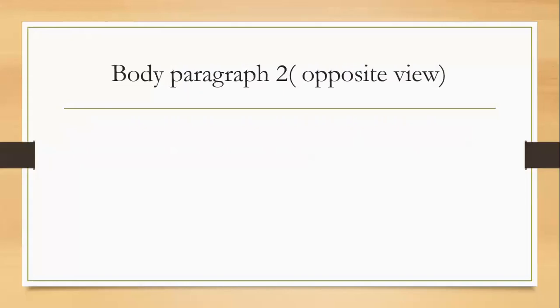In body paragraph number 2, we need to discuss the opposite view because we have taken the partial agreement. If you have chosen this side, if you're on the fully agreement side, then you don't need to discuss the opposite view. But since we have said that although economically disadvantaged people might benefit from it, we need to discuss it right now. So let's discuss how you can write body paragraph number 2.